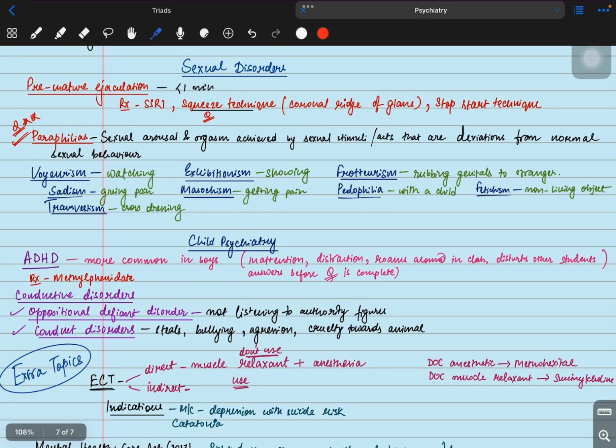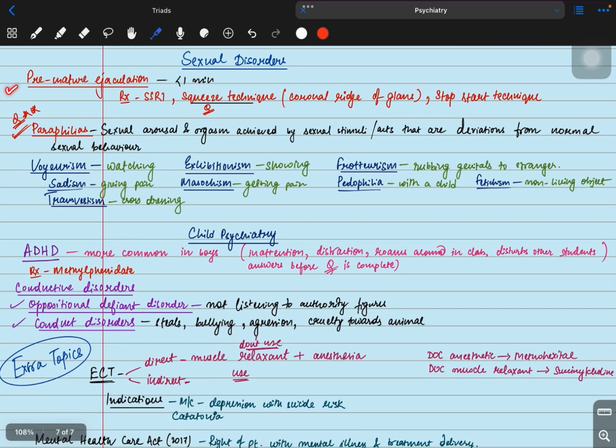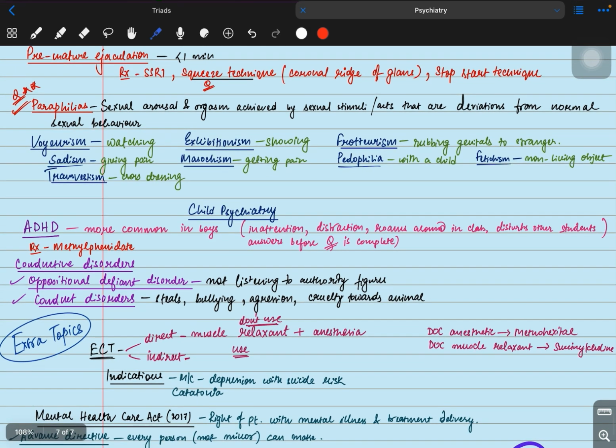Now coming to sexual disorders. The most common one is premature ejaculation. A question has come from this earlier. Ejaculation in less than 1 minute is called premature ejaculation. The treatments are SSRI and the squeeze technique. Before ejaculation, you squeeze the coronal ridge of the glans of the penis. It's called the squeeze technique. Also the stop-start technique. All these treatments can be given to patients with premature ejaculation.